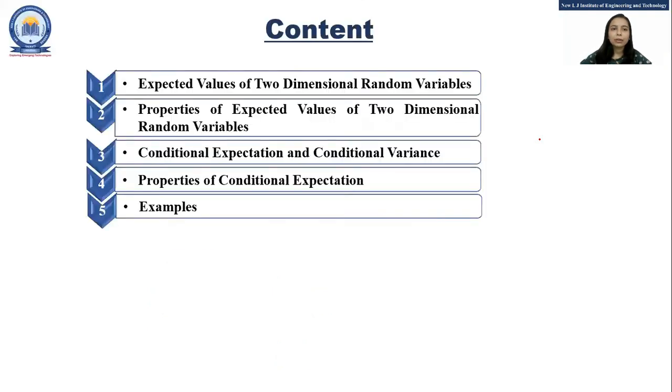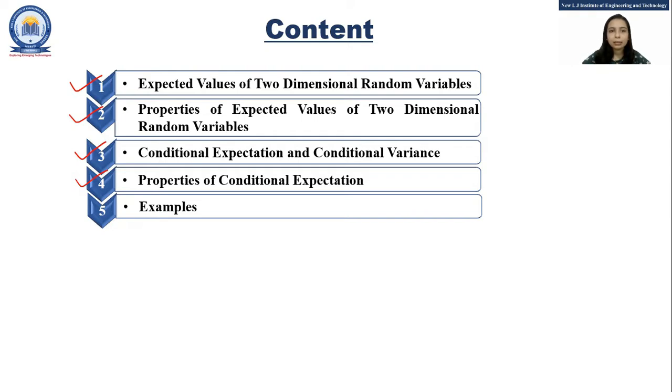In today's lecture, we are going to discuss expected values of two-dimensional random variables. After that, we will see properties of expected values of two-dimensional random variables. Then we will see conditional expectation and conditional variance for continuous random variables as well as for discrete random variables. And then we will see the properties of conditional expectation. After that, at the last, we will discuss examples on this topic.